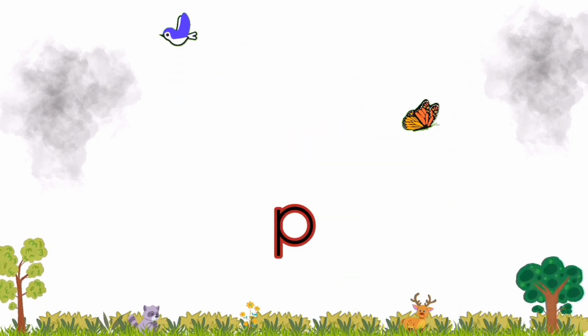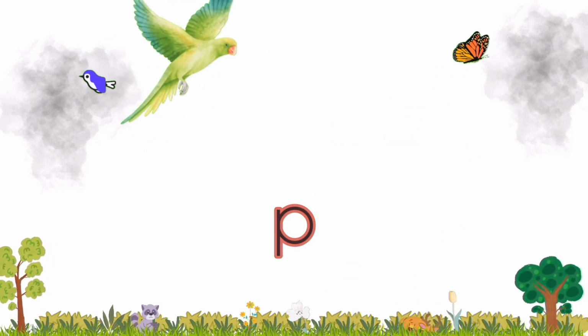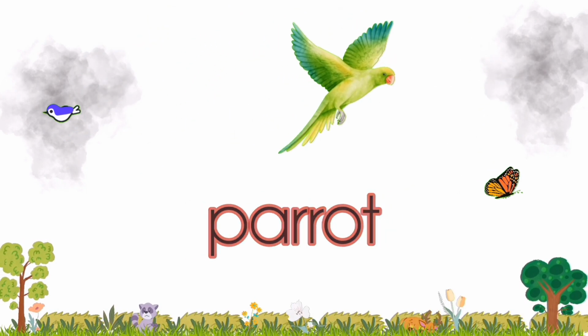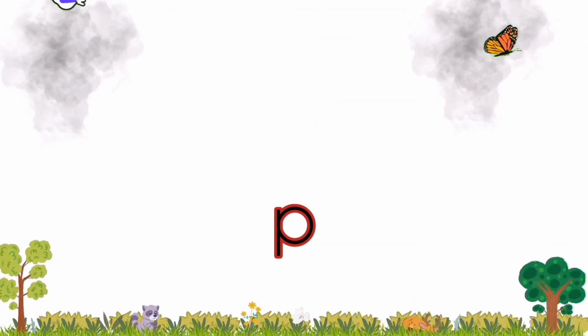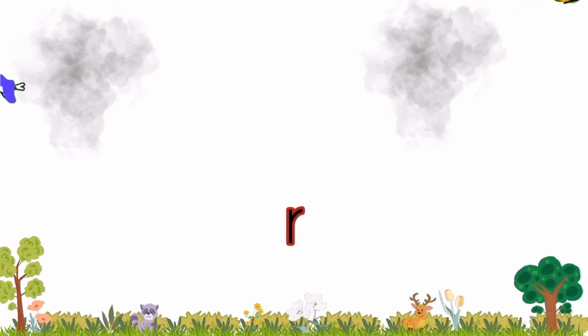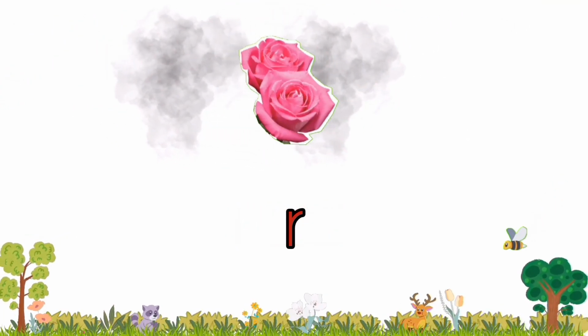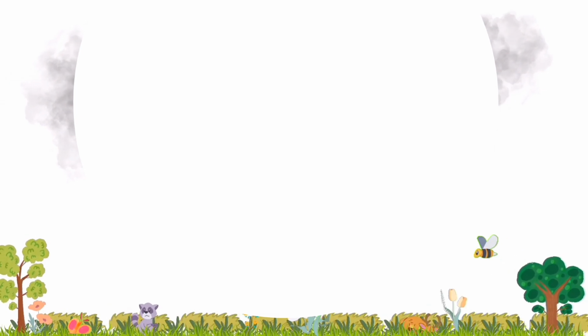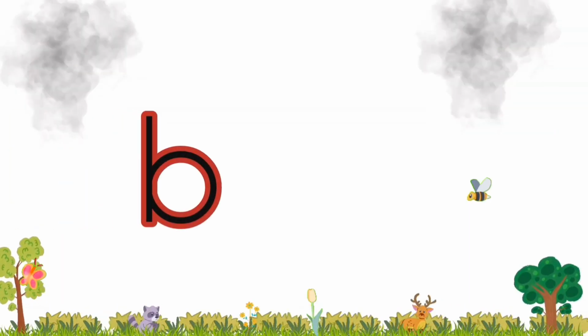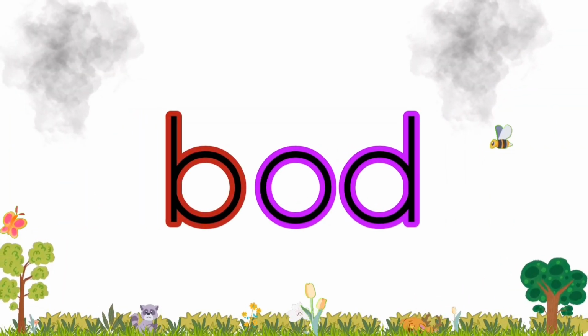What is this? It's a P. So whenever you see a P, remember parrot and say P, P, P. What is this? It's R. So whenever you see R, remember rose and say R, R, R. Now shall we start? B, od, bod.